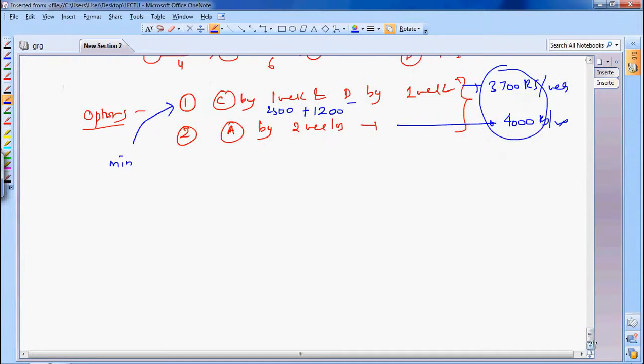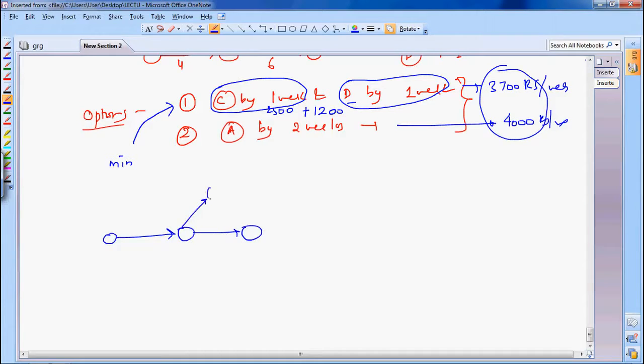Is it okay? You will choose the first option, that is you will crash C by 1 week and you will crash D by 1 week. So your new network diagram will look something like this. This is same. This is your A 4 weeks, B is 2 weeks, C is crashed by 1 week now. Earlier it was 4, now it is 3. D was 6, crashed by 1 week, so now it is 5.